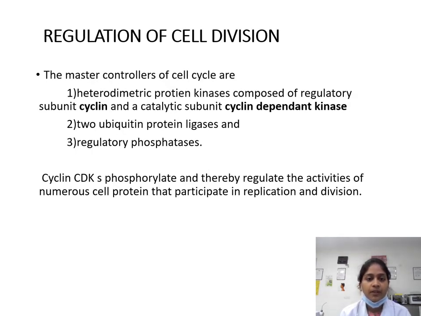Next, coming on to the regulation of cell division. The master controllers of the cell cycle are the heterodimeric protein kinases composed of a regulatory subunit, cyclin, and a catalytic subunit, cyclin dependent kinase. Also two ubiquitin protein ligases and regulatory phosphatases. These are the main regulators of cell division.